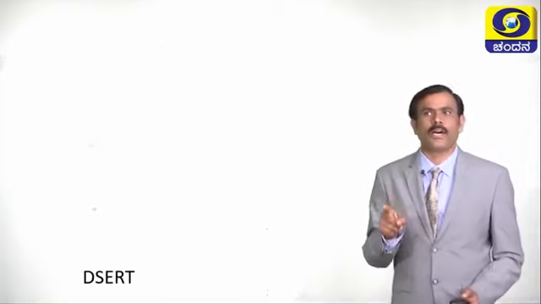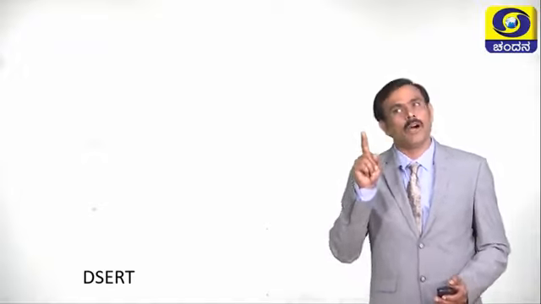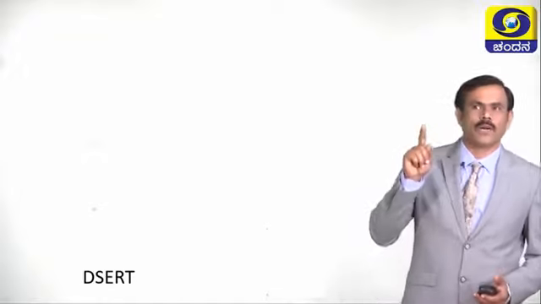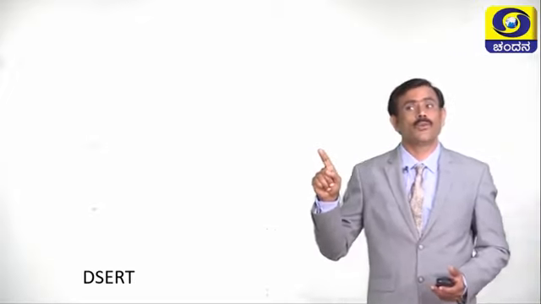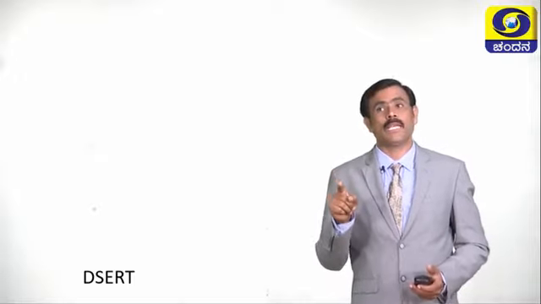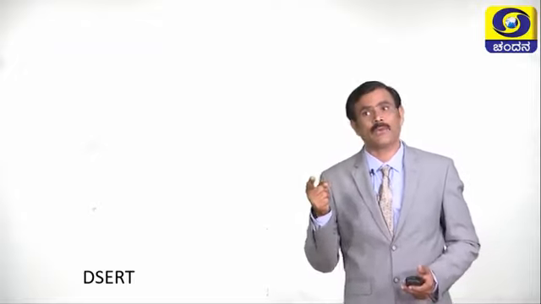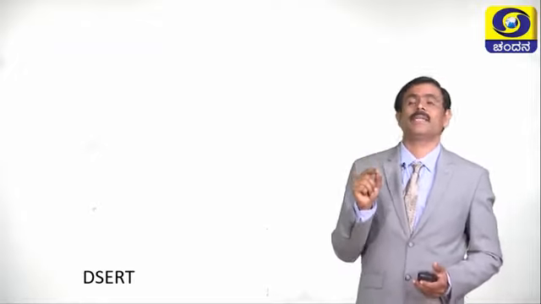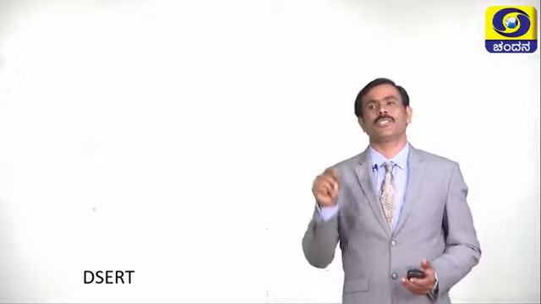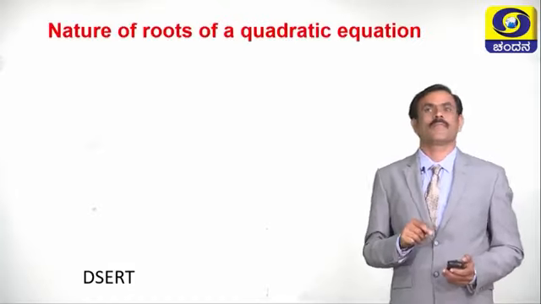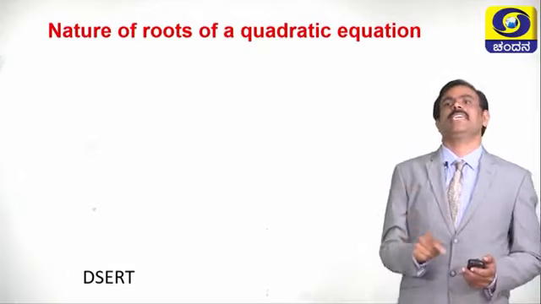Children, so far we have discussed solving the quadratic equation by all three methods. If the quadratic equation is solved, sometimes we are going to get roots like this. Sometimes both are real and equal. For some equations, we may get roots that are both real and distinct. Some equations do not have real roots. Now, let us discuss the nature of roots of a quadratic equation.